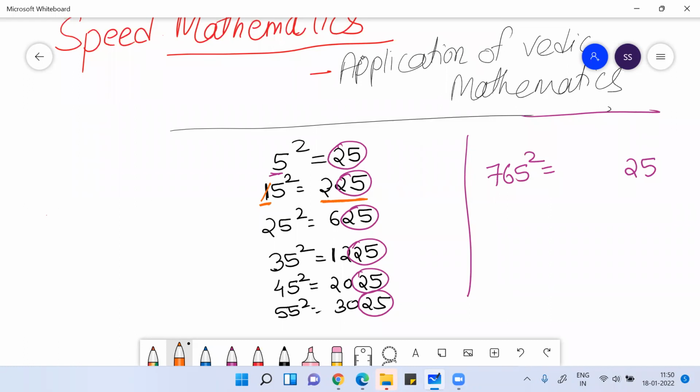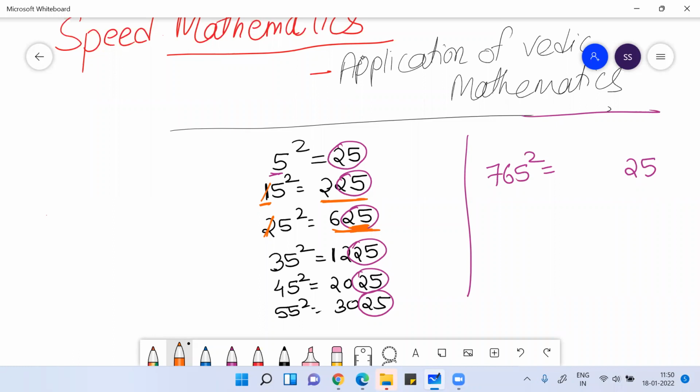So you will get the answer 225. What is the square of 25? The last two digits will be 25 only. See the tens place digit: it is 2. The next digit after 2 is 3. 3 twos are 6. So your answer is 625.